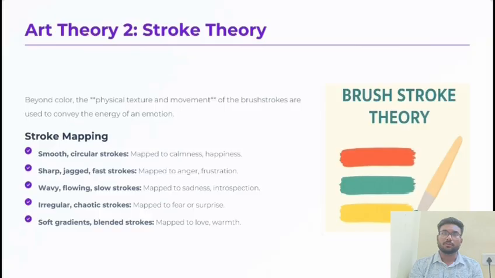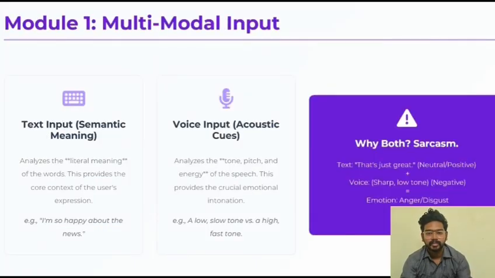Our teammates will follow. Hello, I'm Srikar and I'm going to explain the multi-modal input system. Our system takes both text and voice as input to understand emotions more accurately. Text tells us the meaning of what the user is saying, while voice reveals tone, pitch, and energy. This combination helps solve problems like sarcasm, where text alone can be misleading.